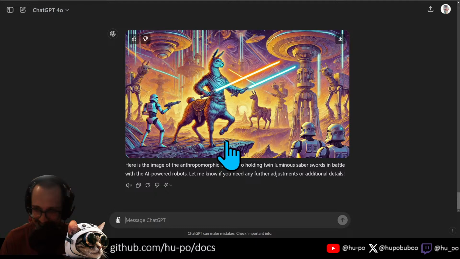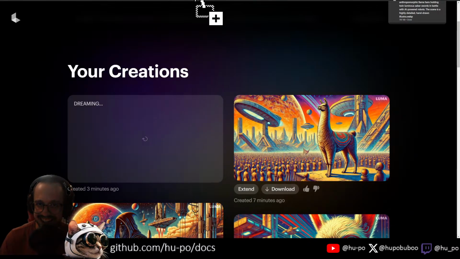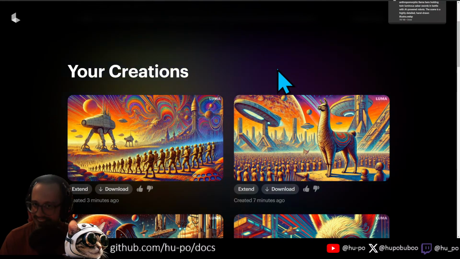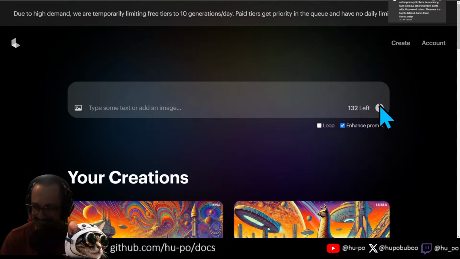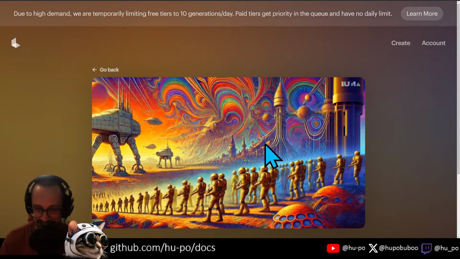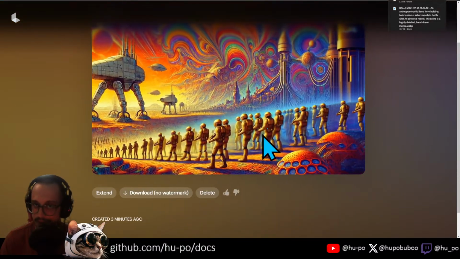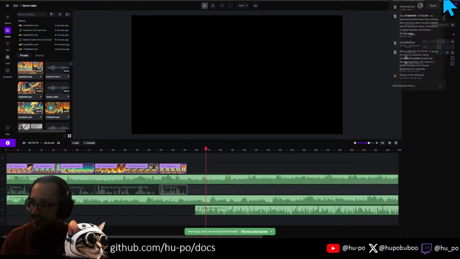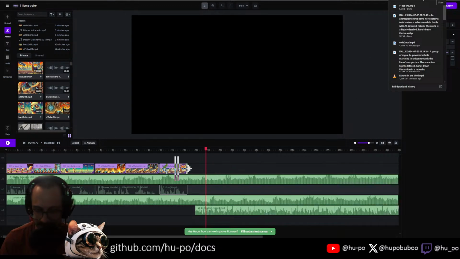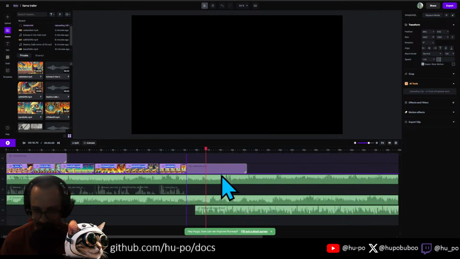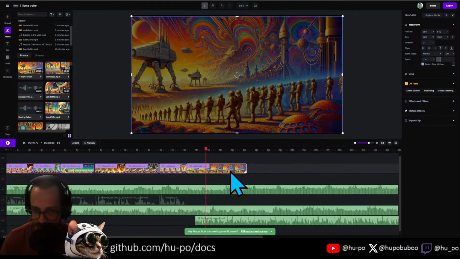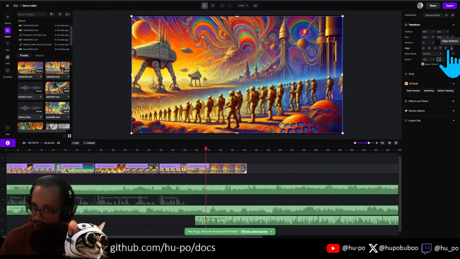Okay. Let's go back here. Oh shit, dude. It kind of turned it into Star Wars, but this is already way better. We got the Llama Centaur. Okay. I mean, they're kind of walking backwards, but whatever, we'll take it. Put that there. Bring that here. Make this a little faster.